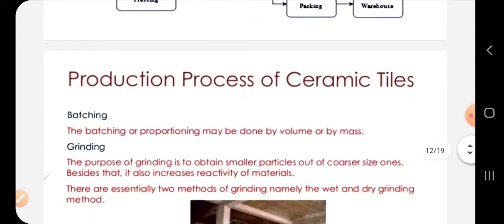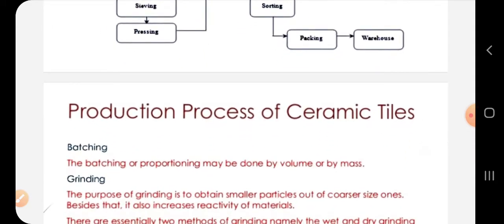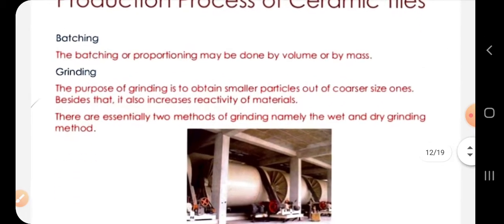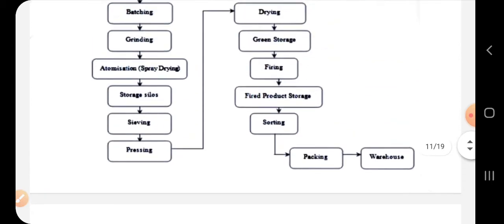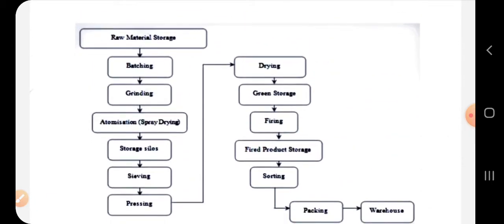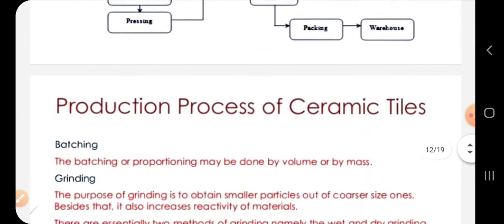Now for the flow diagram that we saw, we will see in detail what happens in these stages. First is batching. Batching or proportioning may be done by volume or by mass, depending on the manufacturer or the final grade required. Batching is done on the basis of weight or volume.